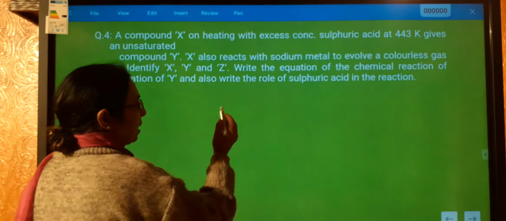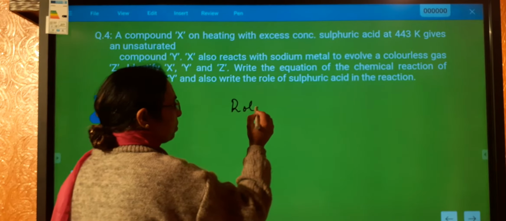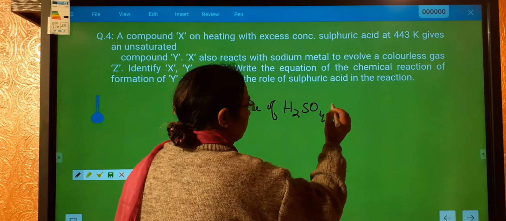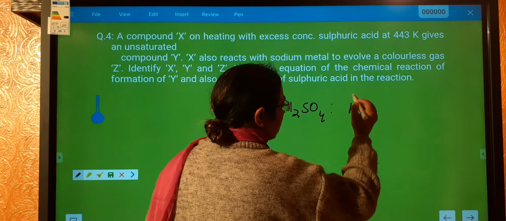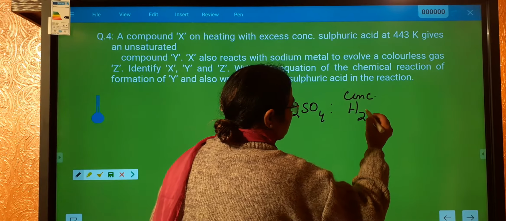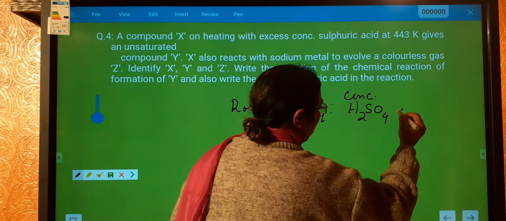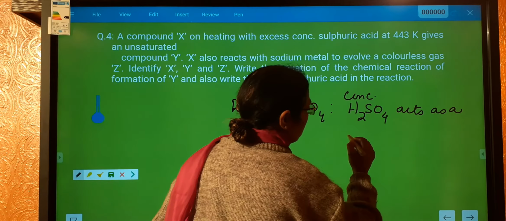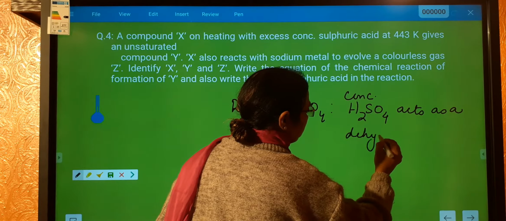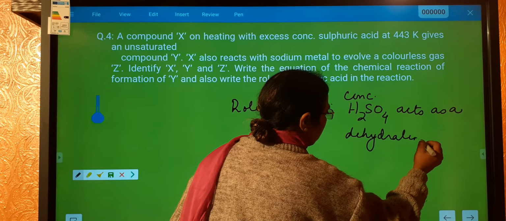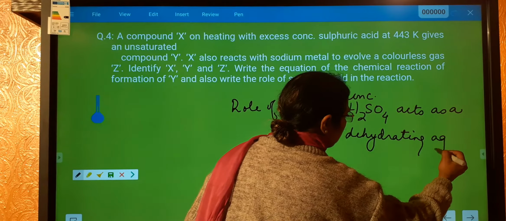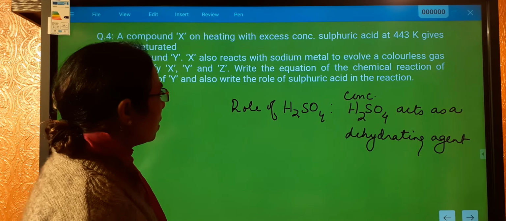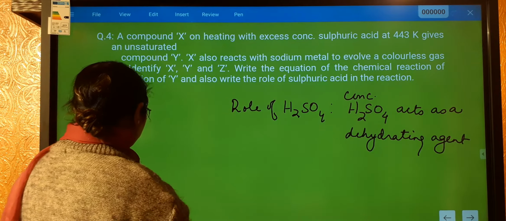So the role of H2SO4: concentrated H2SO4 acts as a dehydrating agent. It takes out water from ethanol.